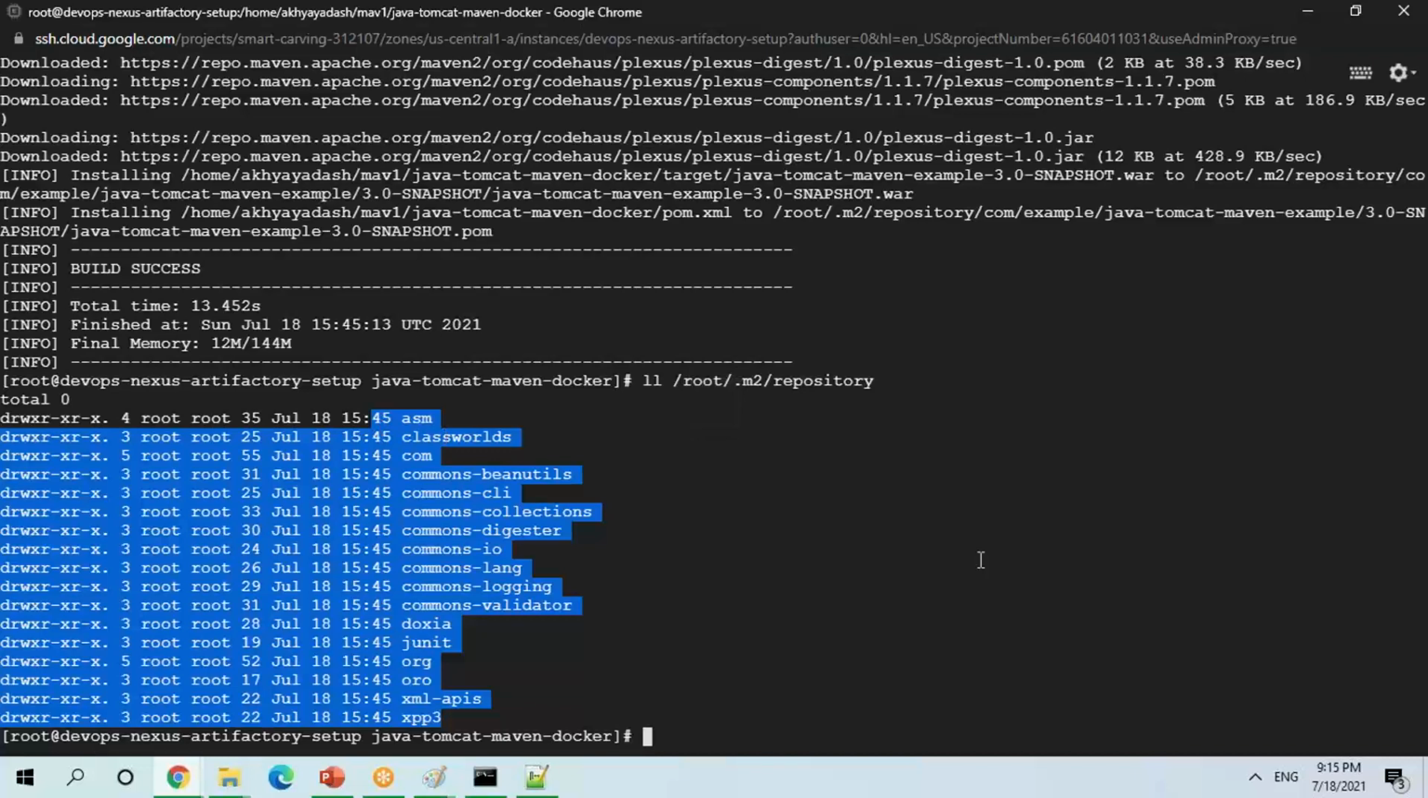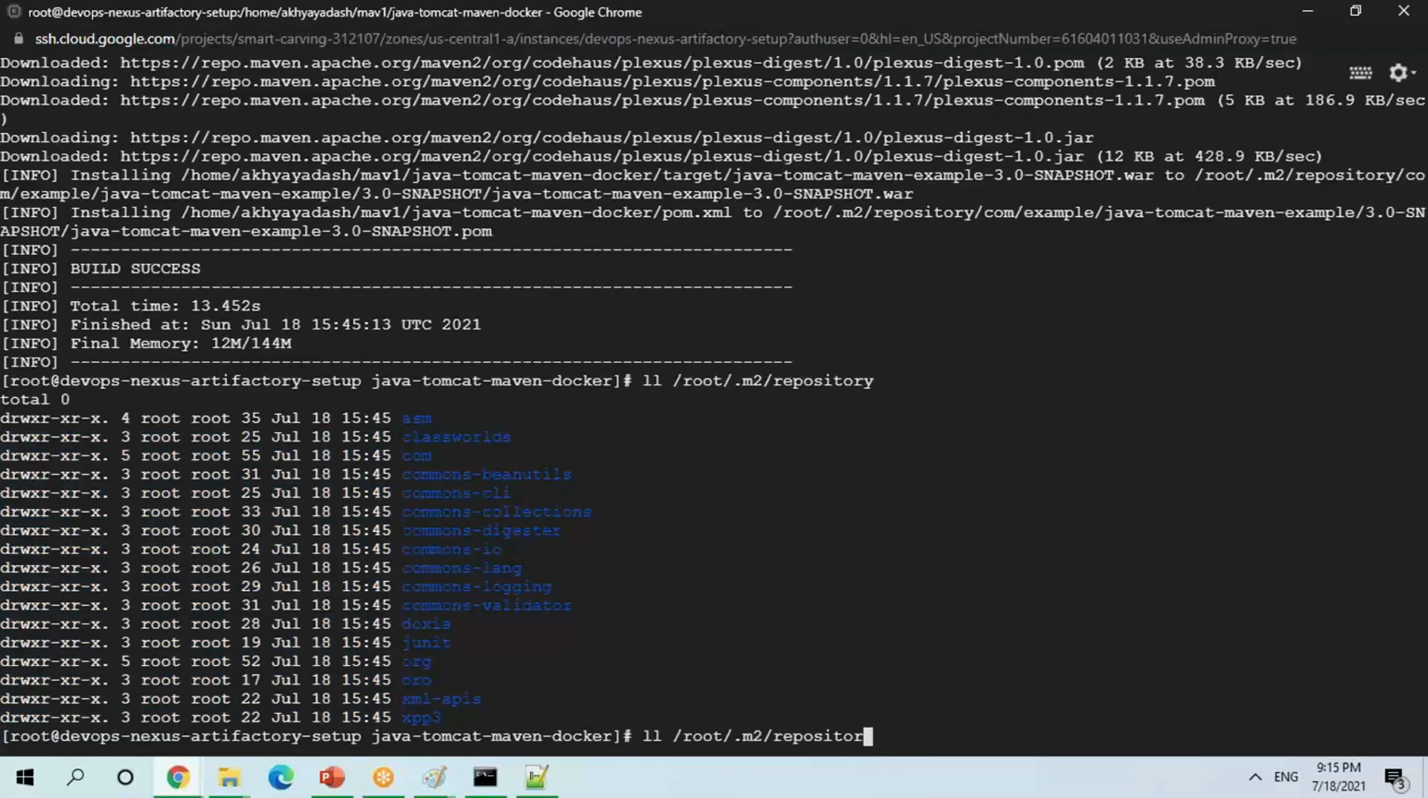Now, what I want to do, if I'm going to give mvn deploy, any idea what it is going to do? Anybody? Will it work? It will create a war file and keep it in the same directory. It will create a war file based on whatever you are defining in the pom.xml file.